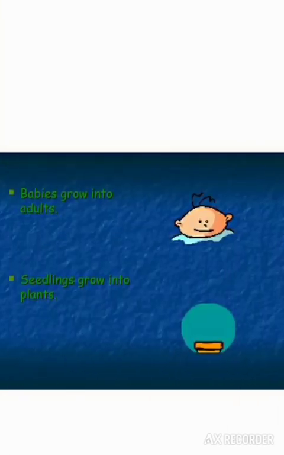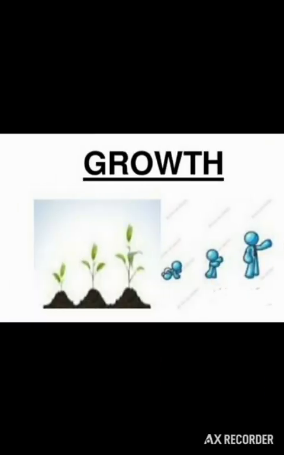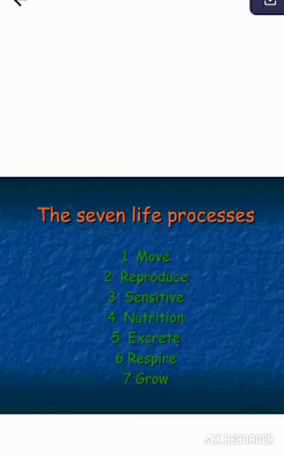Next characteristic is growth. All living organisms grow. The growth means permanent increase in size, mass, and number of cells in a living organism. Babies grow into adults and seedling grows into new plants with the passage of time. In this picture you can see the growth in plants as well as in humans. With the passage of time, the young ones grow into the mature ones. These 7 life processes are followed by all living organisms.